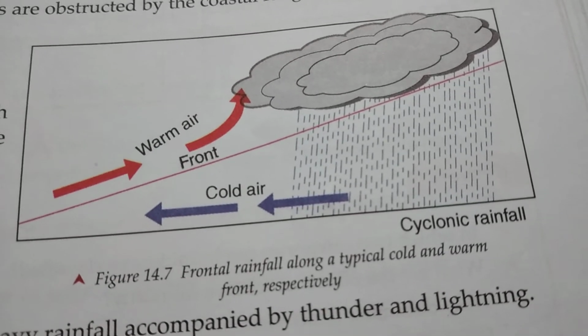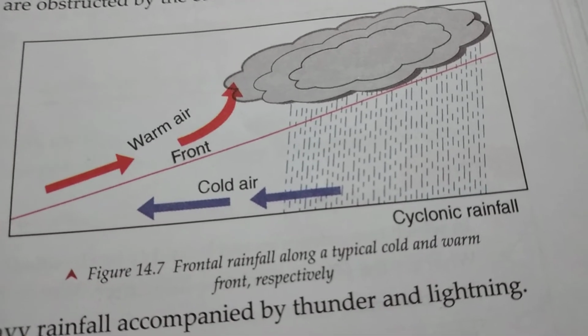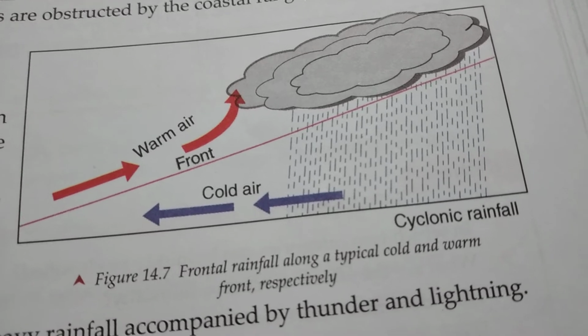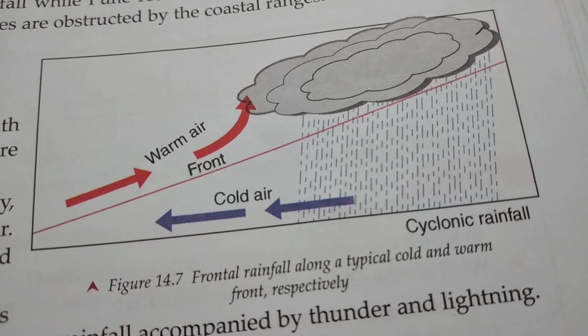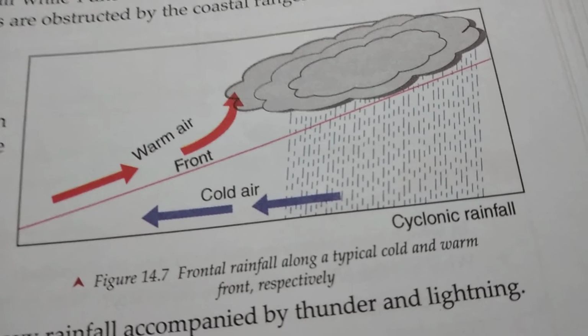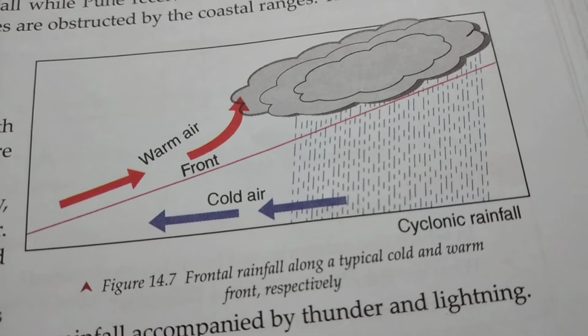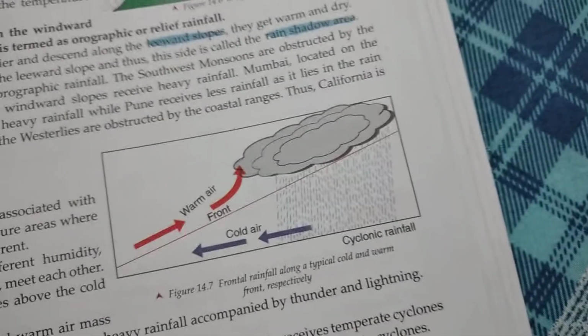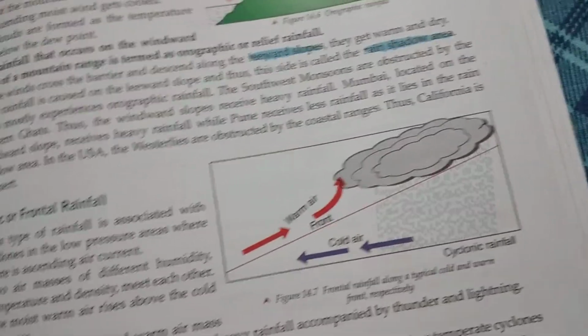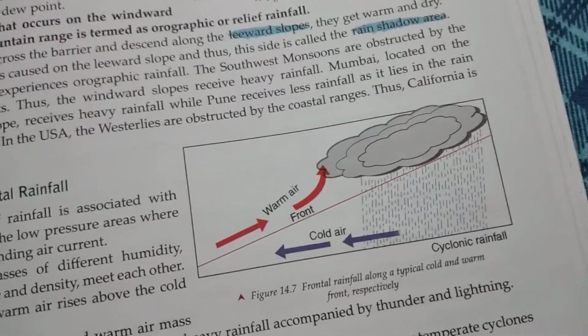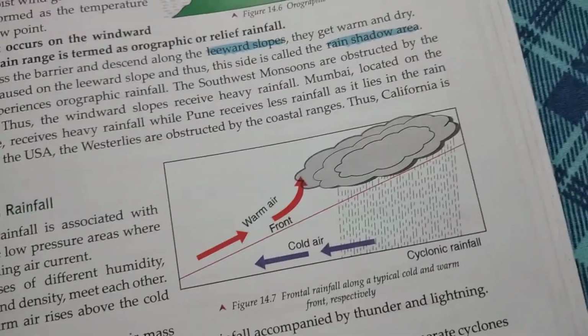This kind of rainfall is known as cyclonic rainfall, and it is often accompanied by a severe storm, or sometimes a mild storm as well. Usually in tropical countries this type of rainfall is experienced once in April, May, and another time in September, October.